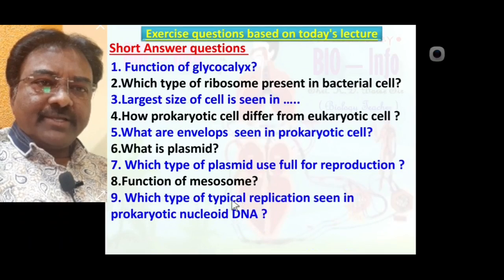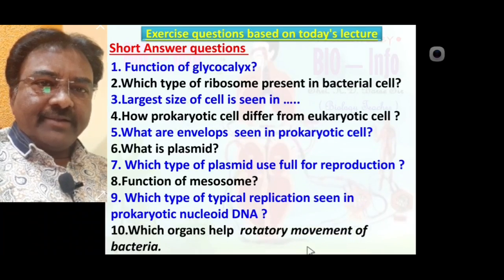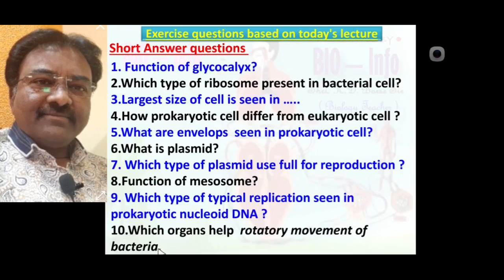Which type of replication is seen in prokaryotic nucleoid DNA? The theta model of replication is seen in prokaryotic nucleoid DNA. Which organ helps rotatory movement of bacteria? Flagella and cilia provide rotatory movement of bacteria.